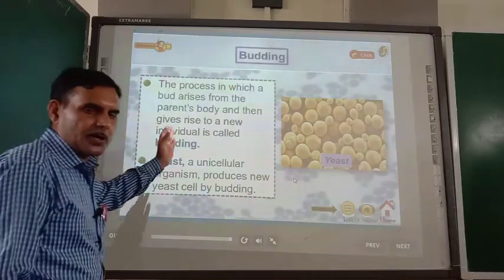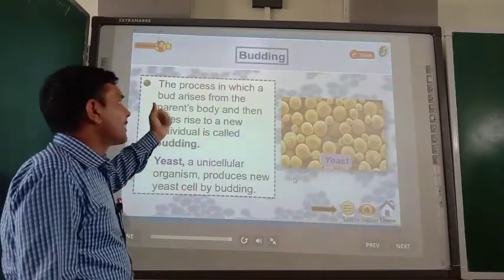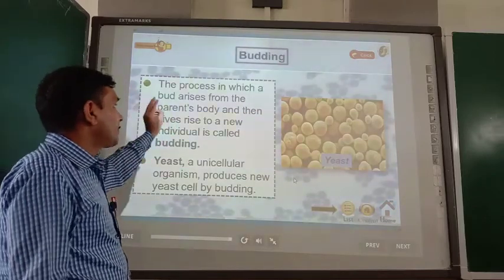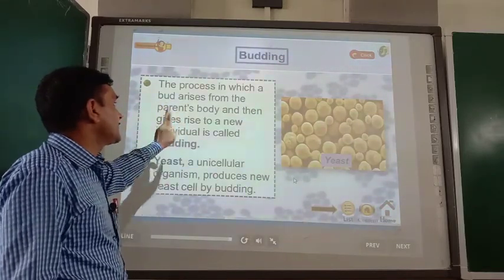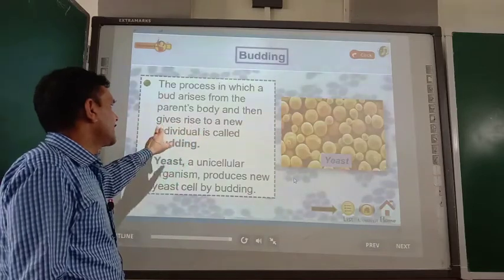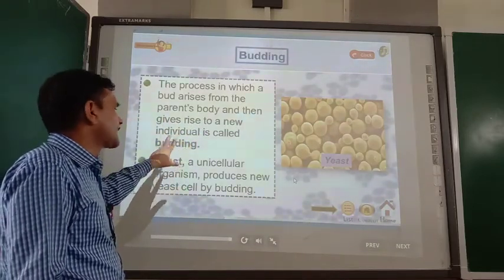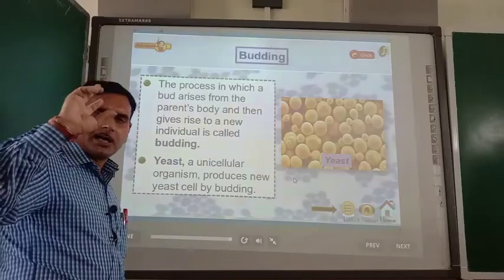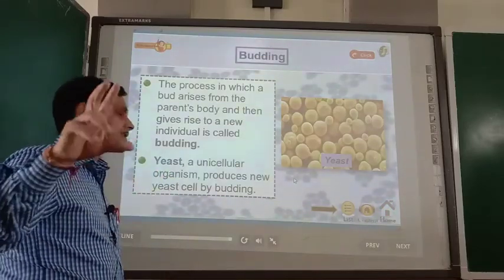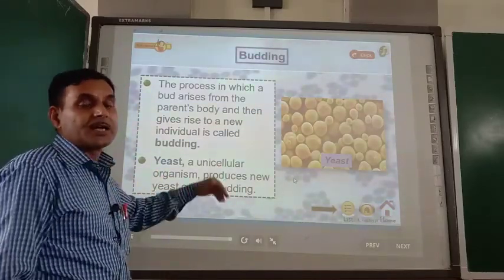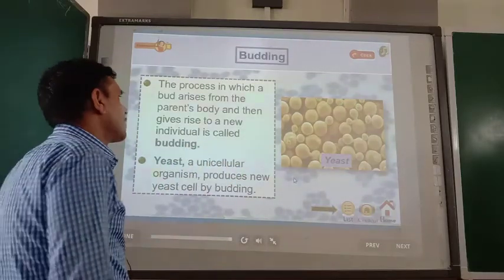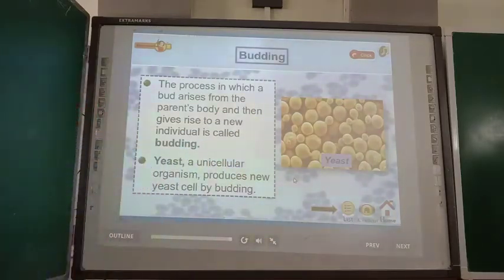Starting only I told you about buds. Yeast is a unicellular organism. It reproduces through budding only. Yesterday I explained this one. Today again you can note down this one. Let us learn more about reproduction by budding with the help of the following animation.